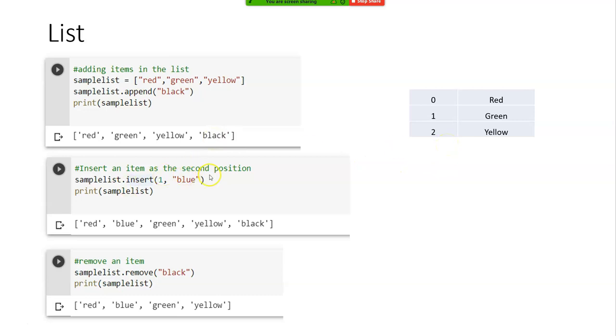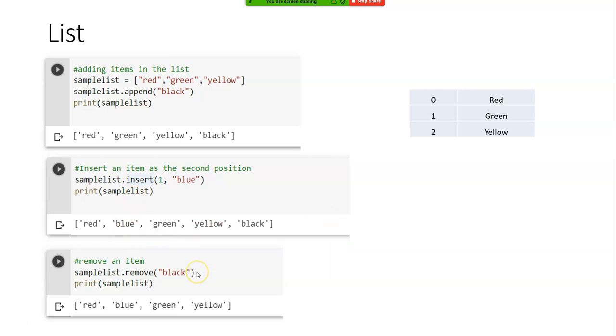But here I want to insert it in the second position, so I put it here. So I am writing sample_list.insert(1, blue). When I print it, it gets printed.